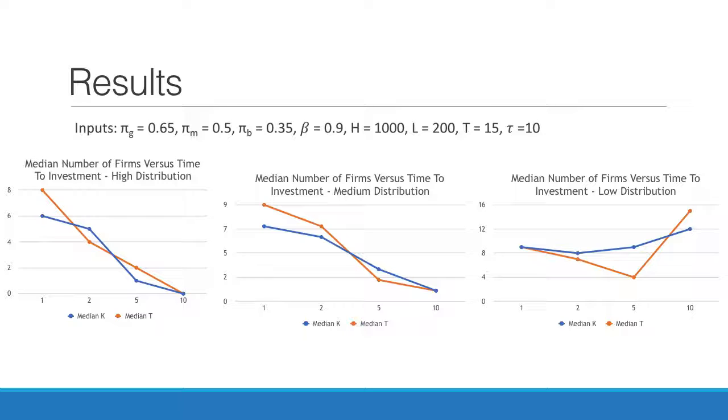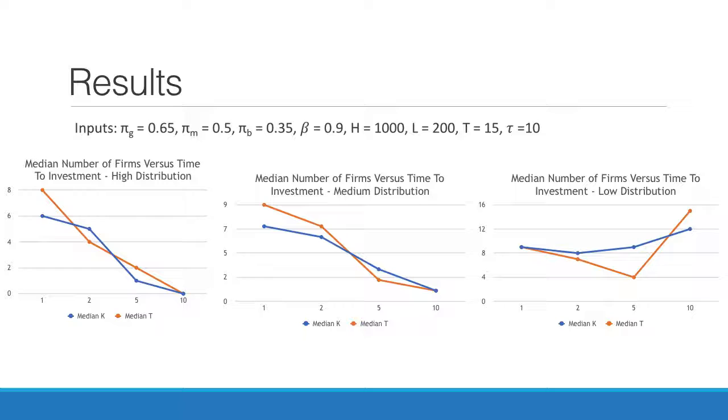However, if we look at the graphs below, we see that the median number of firms versus time to invest for the high distribution and the medium distribution roughly tracks what is expected in the original paper, where as the number of firms increases, the median time to invest decreases. And you see this slower for the medium distribution than the high distribution.